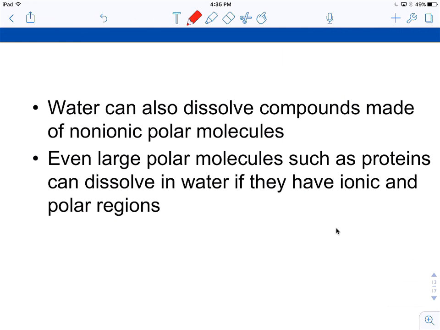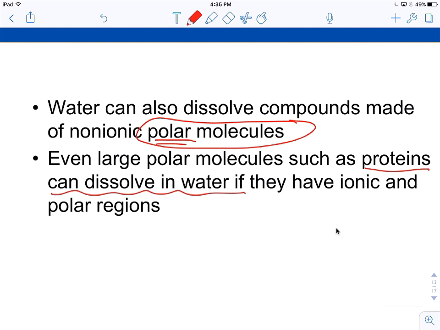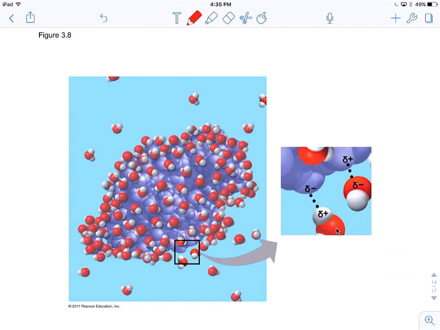Water can also dissolve non-ionic compounds. It can dissolve molecular compounds, as long as they contain polar molecules. Large polar molecules like proteins and nucleic acids can all dissolve in water as long as they have polar regions. This shows water dissolving a large purple protein, with all the water molecules surrounding it and binding to it via hydrogen bonds. That shows you how you can dissolve larger molecules in water.